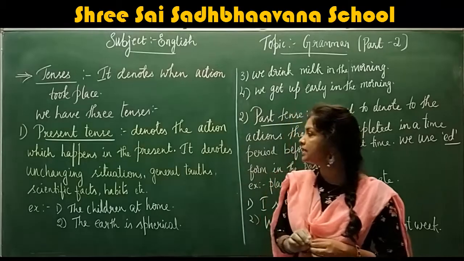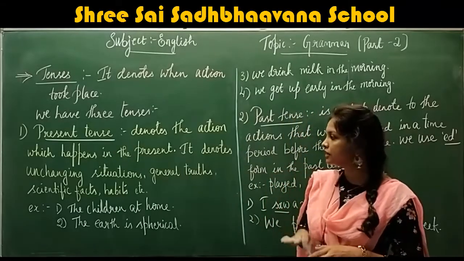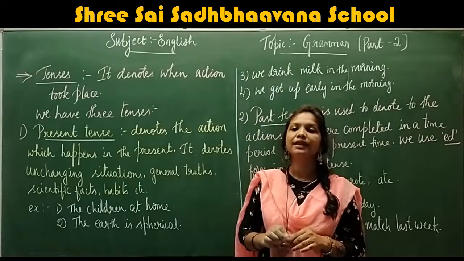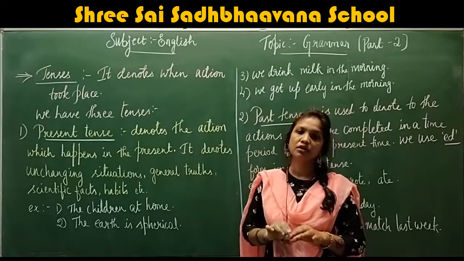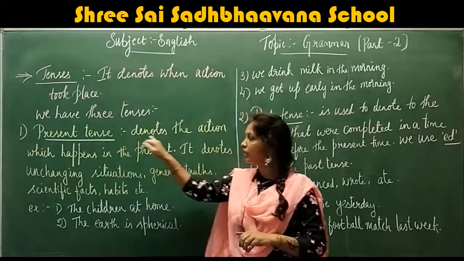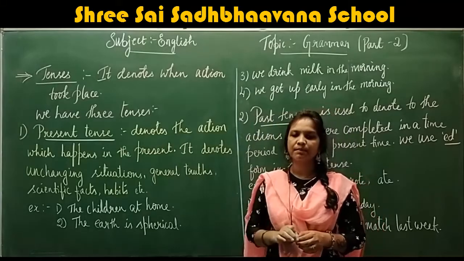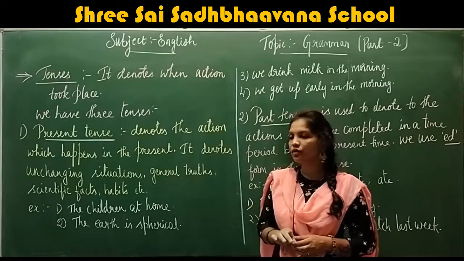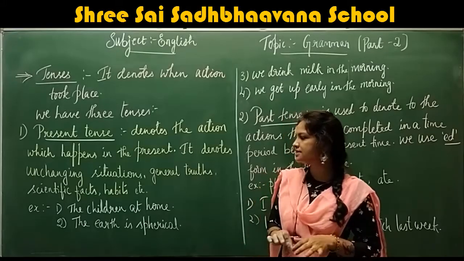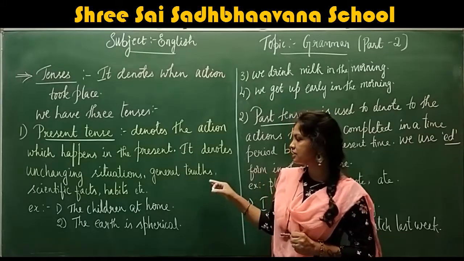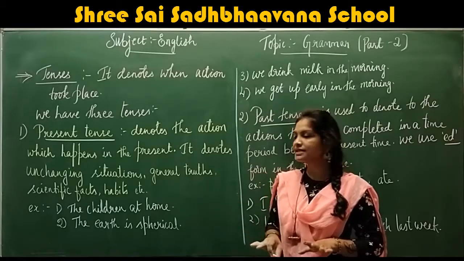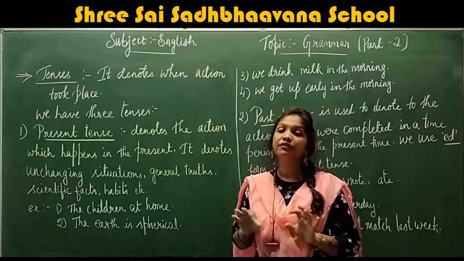Okay, first one, present tense. Present tense denotes the action which happens in the present. So when the action happens right now, that is known as present tense. It denotes unchanging situations, general truths, specific facts and habits. So present tense denotes general truths, always-true things, unchanging habits and scientific facts.